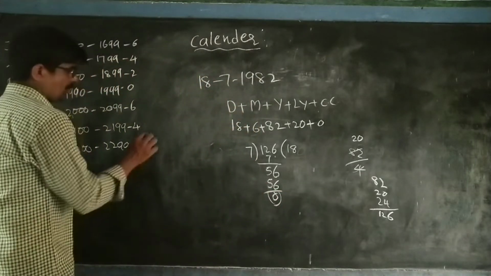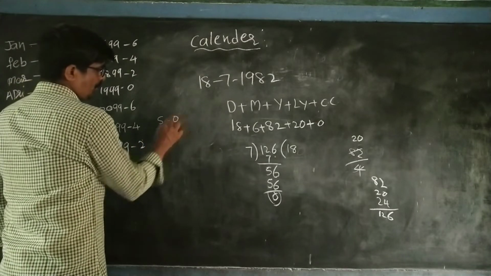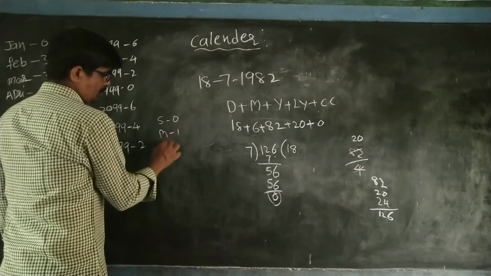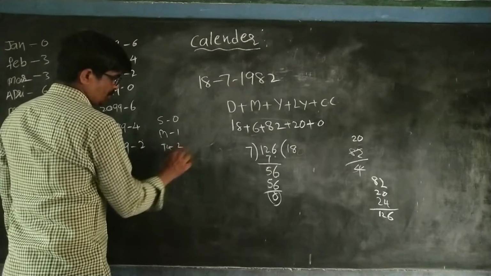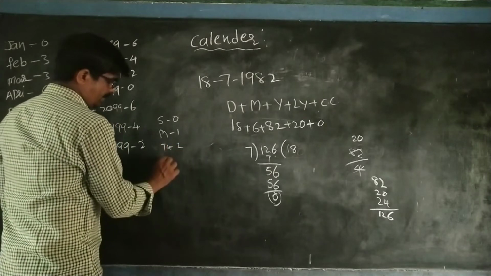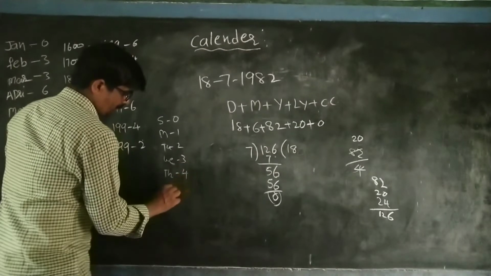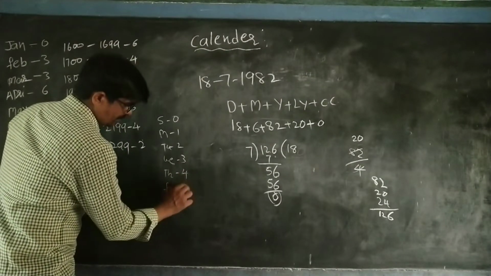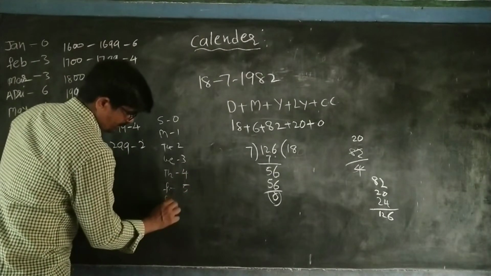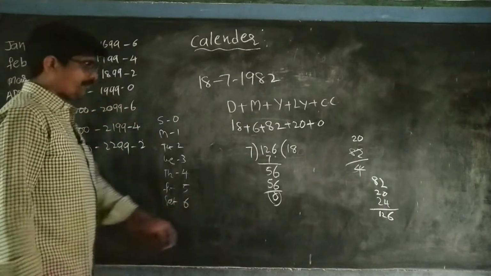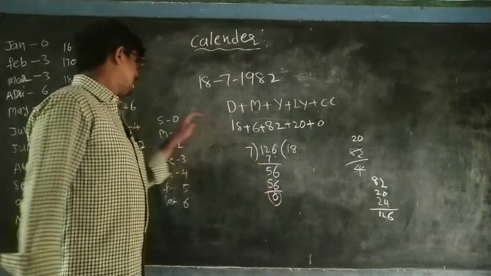Here also again one code: Sunday 0, Monday 1, Tuesday 2, Wednesday 3, Thursday 4, Friday 5, Saturday 6. So whenever you get remainder 0, it is Sunday.